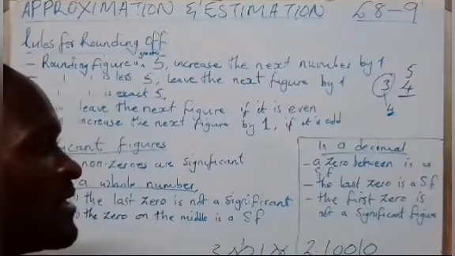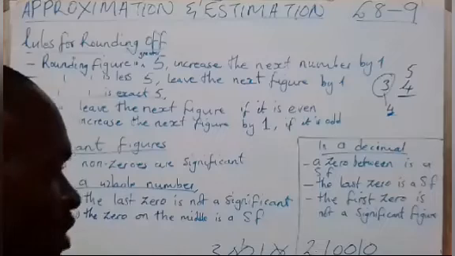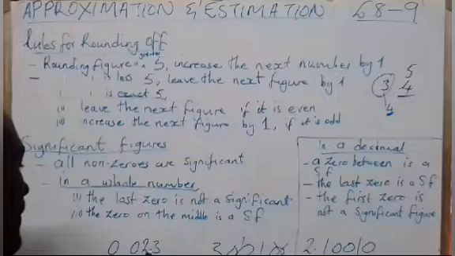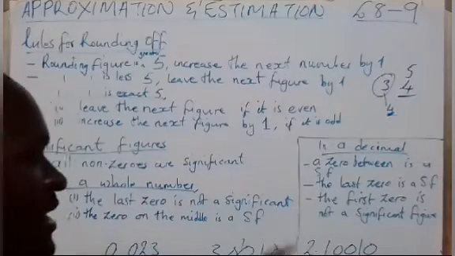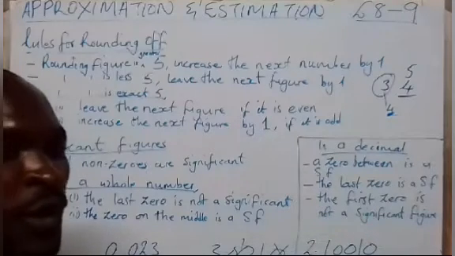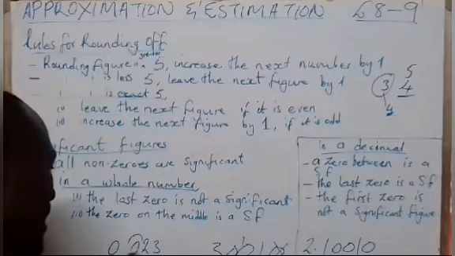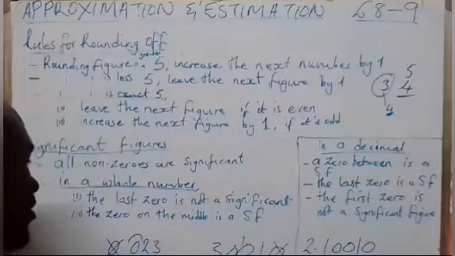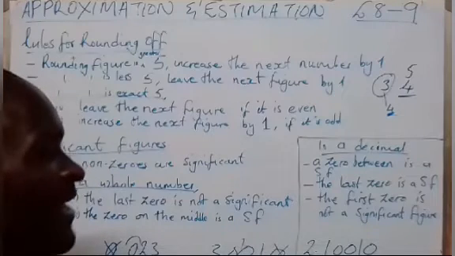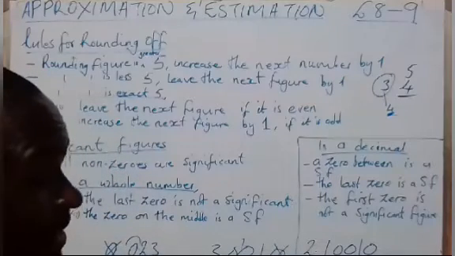But what you have to know is this. The first zero is not a significant figure. In this case, the value will change on this concept. Let's say you have 0.023. What you are going to do in this case is say the first zero is not a significant figure. Meaning for this one to be a decimal, you are going to move it like this. Then the decimal will come here. Meaning this one now is not considered as a significant figure. These things, you are going to understand in the following examples. I'll see you in an example.